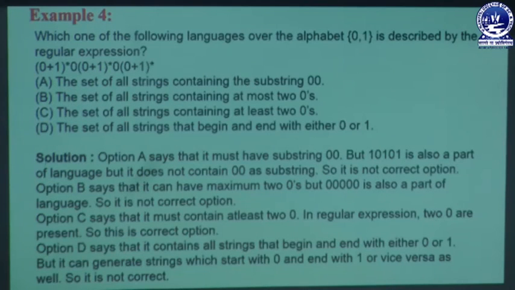In the example, the question asks which one of the following languages over the alphabet {0, 1} is described by the regular expression.